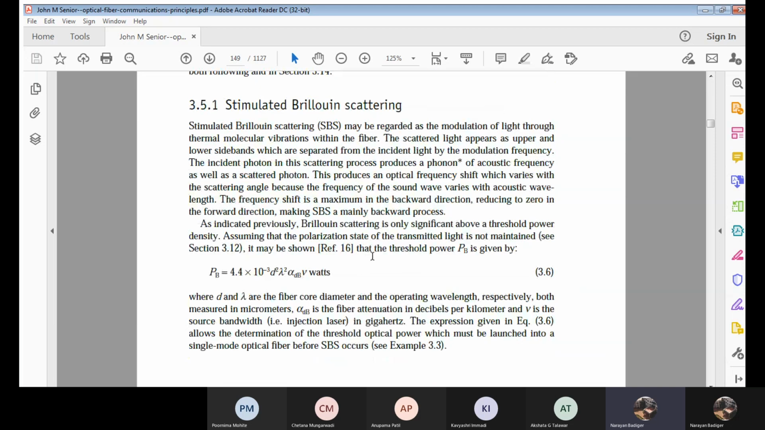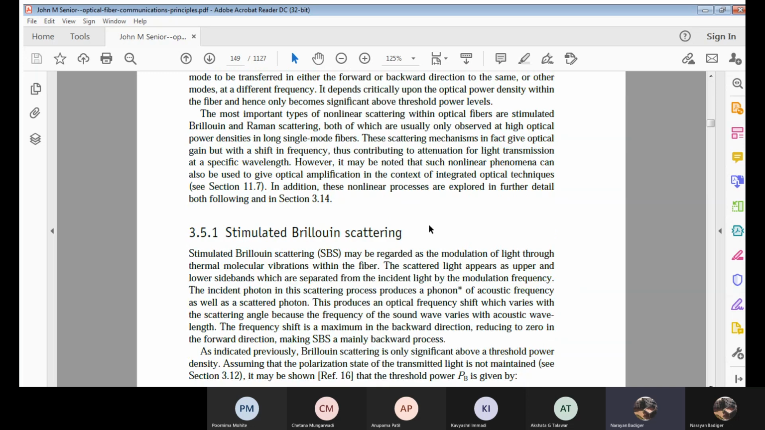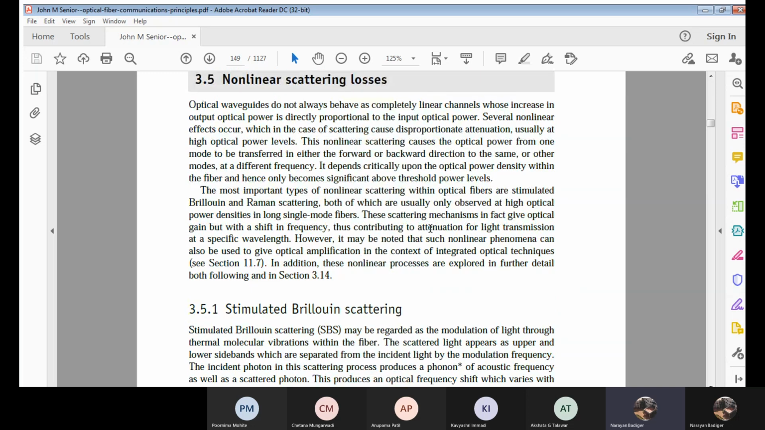Okay, now what these two are, we will be studying it quickly. With respect to nonlinear scattering within these OFC cables, these will usually be observed at high optical power densities, and in long single mode fibers. It means we are going to observe such nonlinear scattering processes at high power density, in a long single mode fiber.